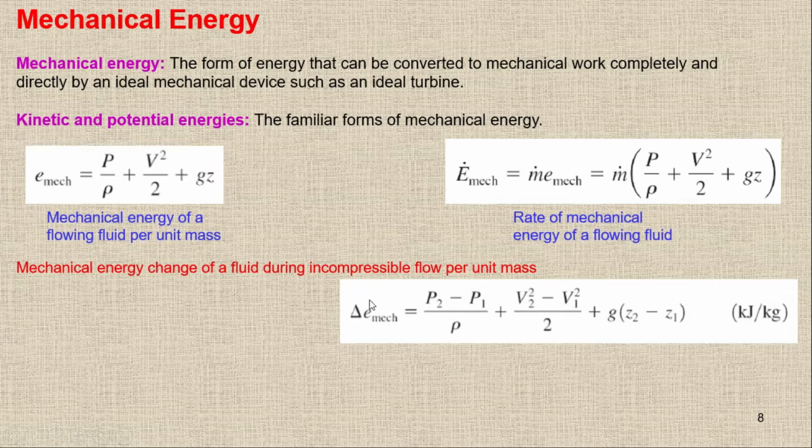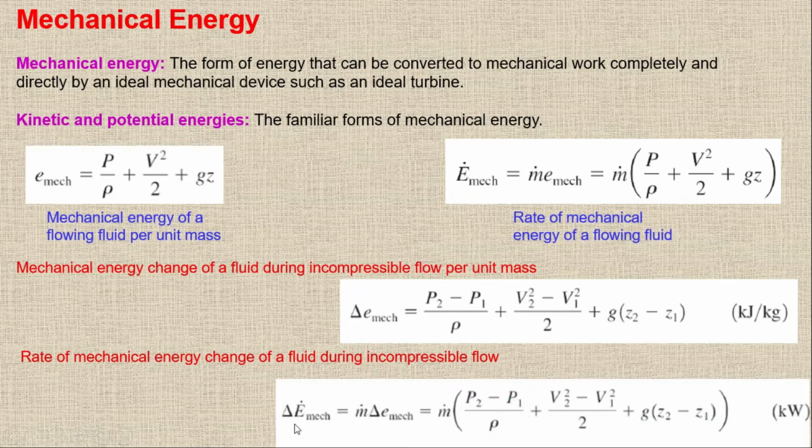This is change per unit mass, and I can also rewrite the equation for the change in the rate of mechanical energy. The rate of mechanical energy change will be like delta E dot mechanical, and it is like this.